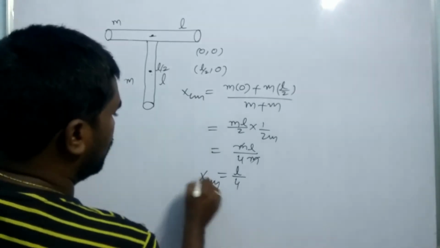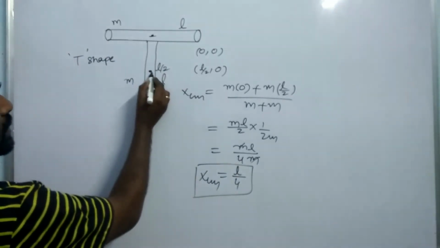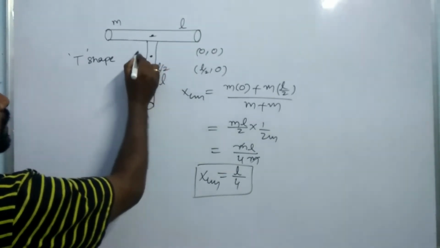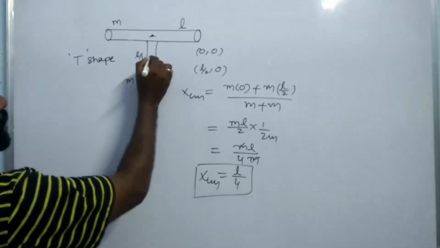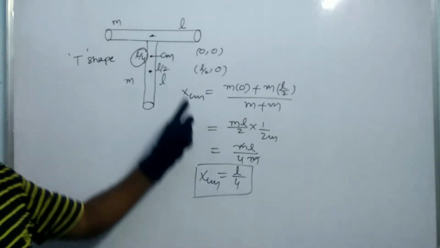So the center of mass is at L/4. This is L/2, and at this point, this is L/4. This is the CM. The center of mass is located at a distance of L/4. Okay, that is how we find it.